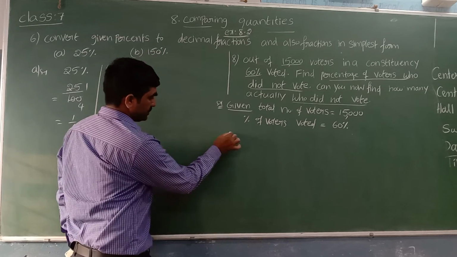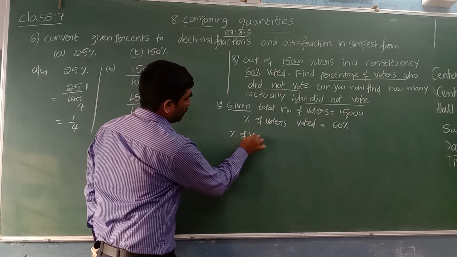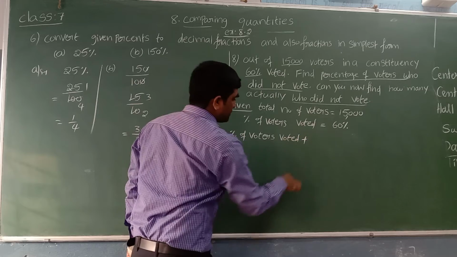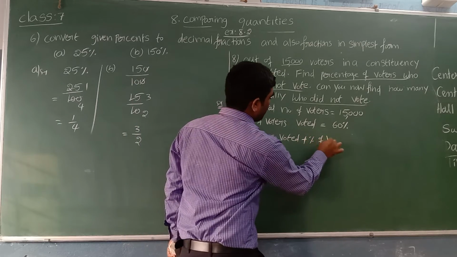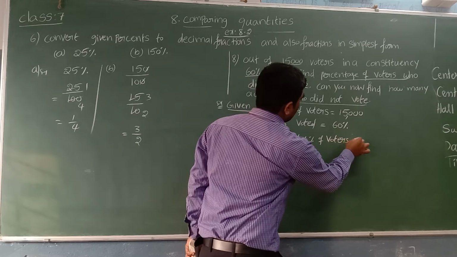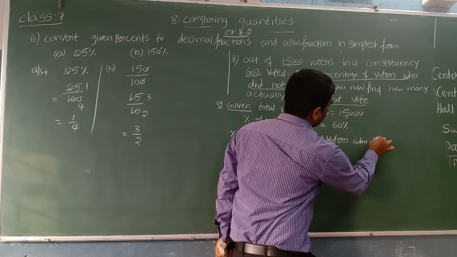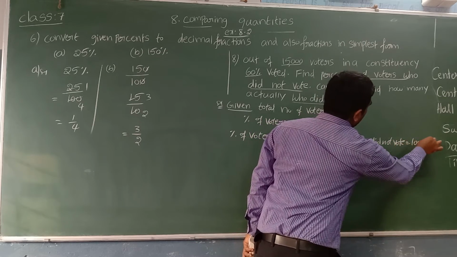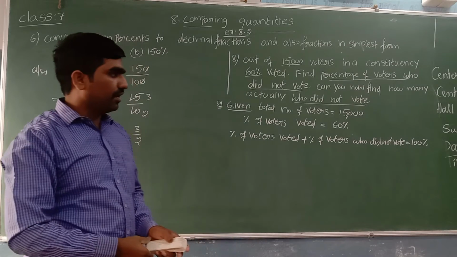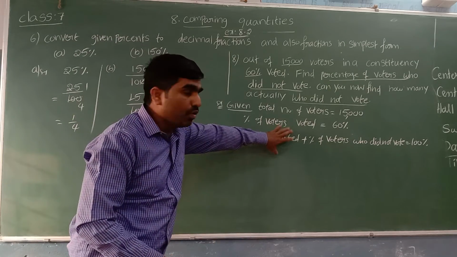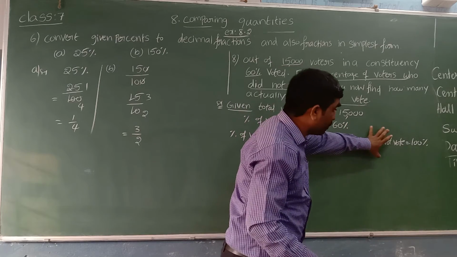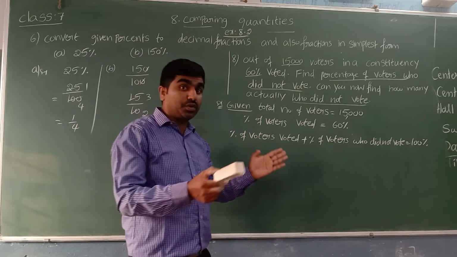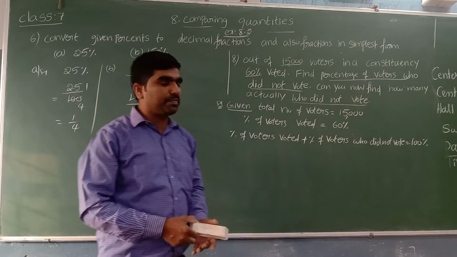So we can write: percentage of voters voted plus percentage of voters who did not vote is equal to how much? Total we always consider out of 100 percentage. Voted plus not voted altogether, total we always calculate out of 100 percentage.